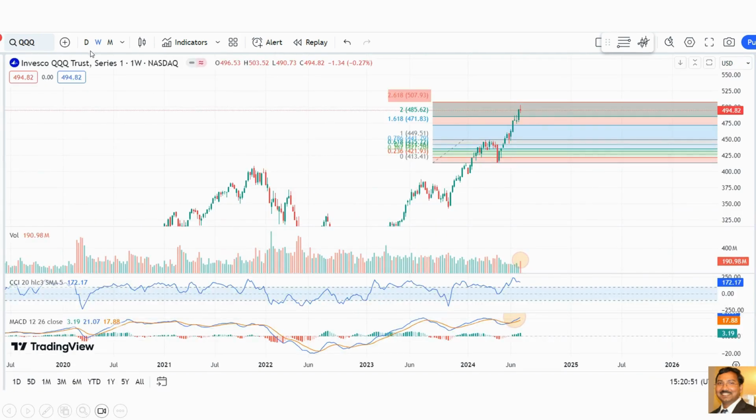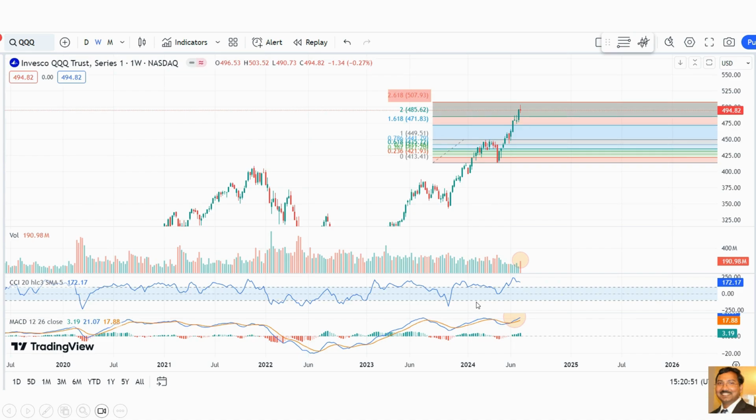And this is the QQQ weekly chart. We are very close to the Fibonacci level of 2.618, like 507.93. The weekly candle is a spinning top kind of candle, which is a reversal candle, and the volume is high on the red volume. So there's a high chance it can go down to the 485 level. That's my target right now, from 494. If it goes there and bounces, then it is good. Otherwise it can go to the 471 level.